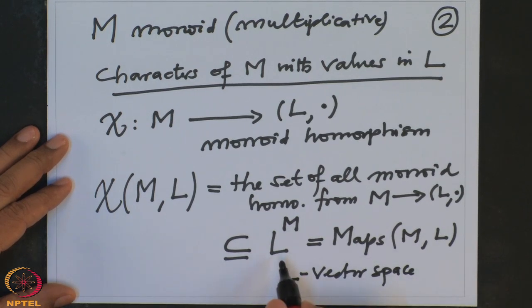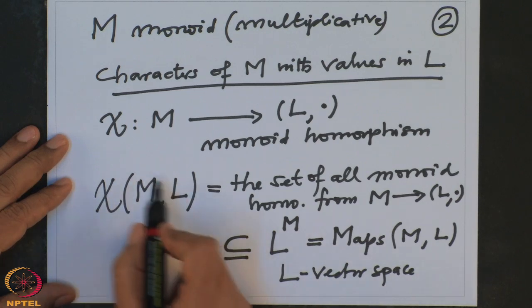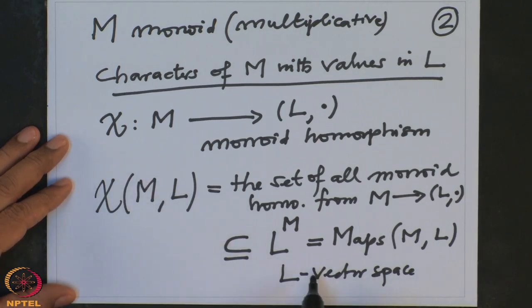Component wise scalar multiplication and component wise addition is a vector space structure on this set. That means you add pointwise and scalar multiply also pointwise. So therefore this set is a subset of this vector space. I want to prove that this set is linearly independent over L. That is Artin's lemma.